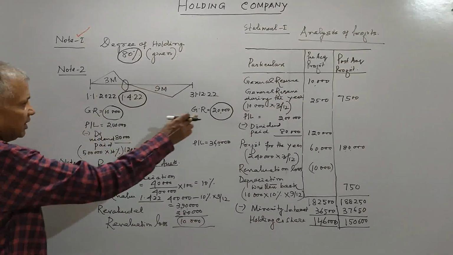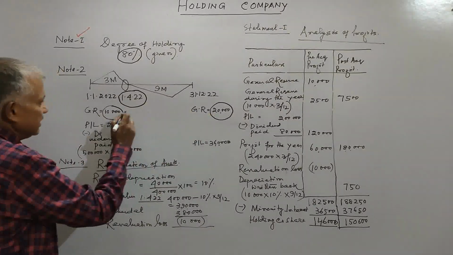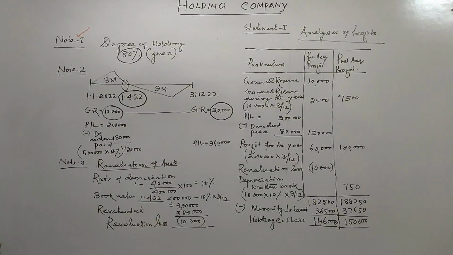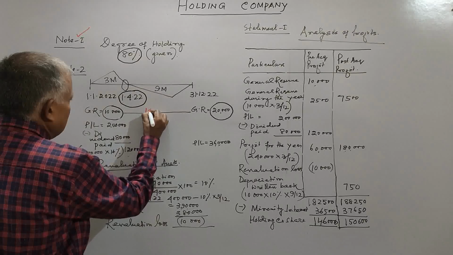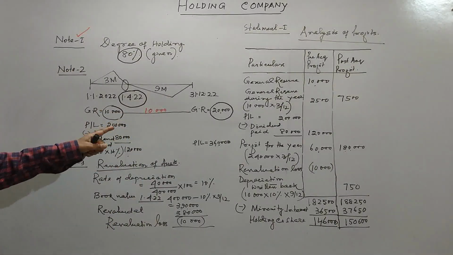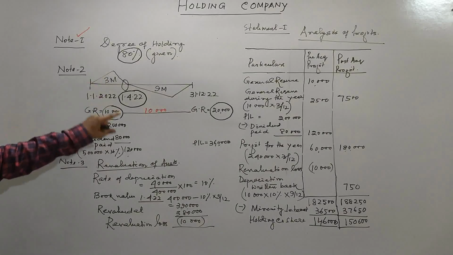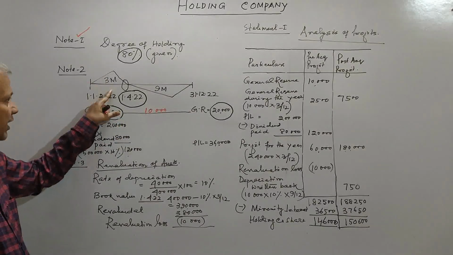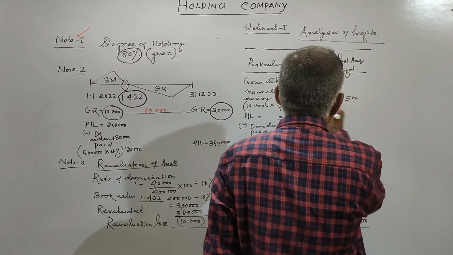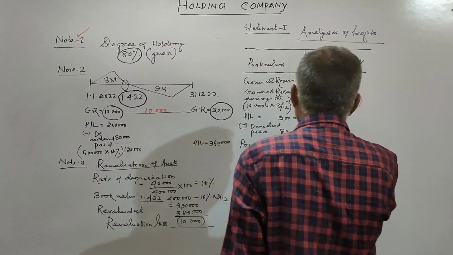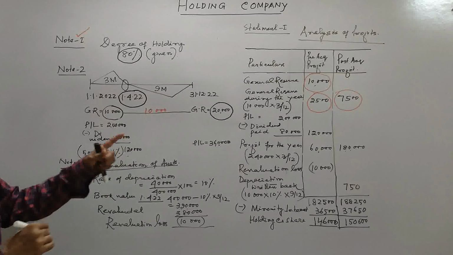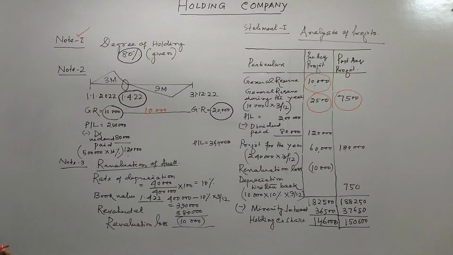So there is an increase in general reserve of 10,000, and from this 10,000, for 3 months it is 2,500, and for 9 months it is 7,500. The general reserve opening balance of 10,000 is pre-acquisition profit.